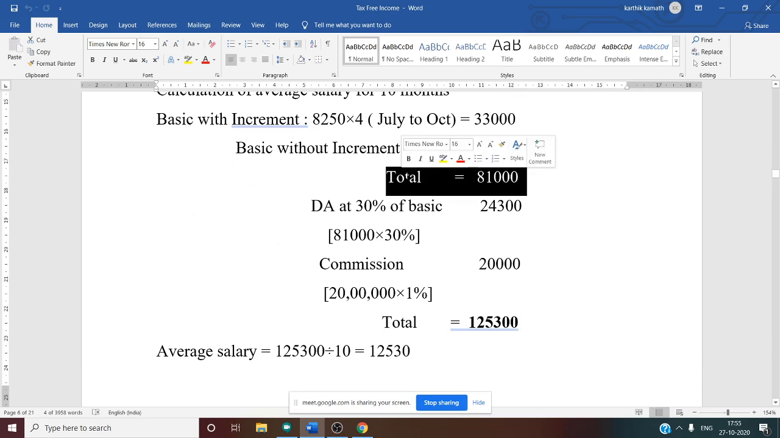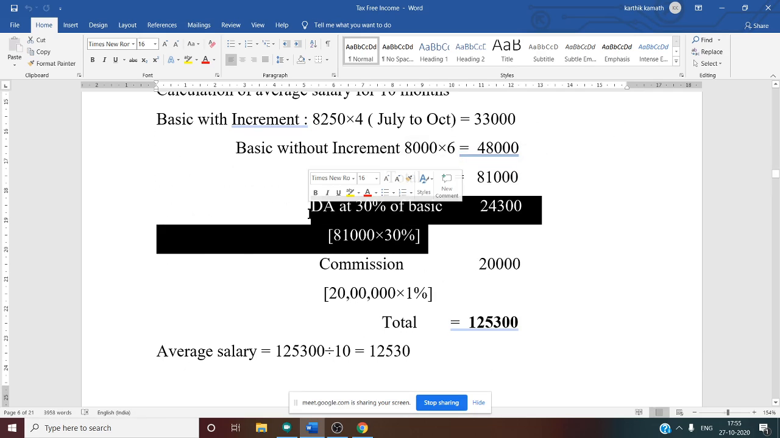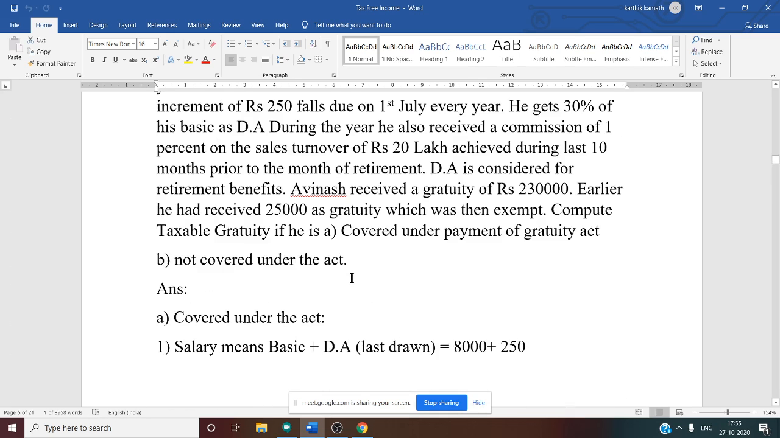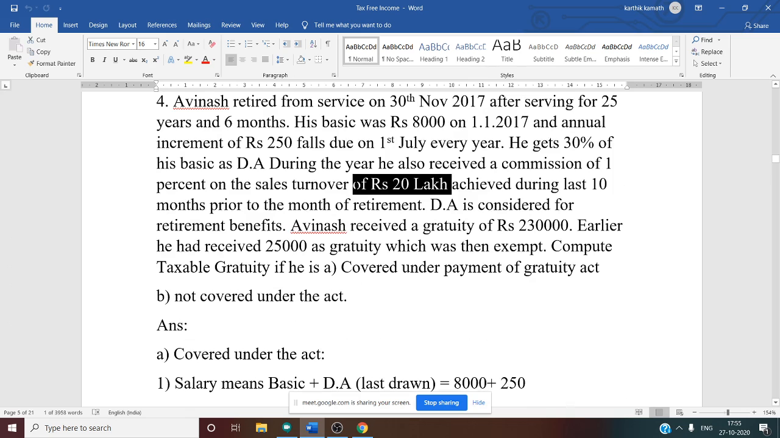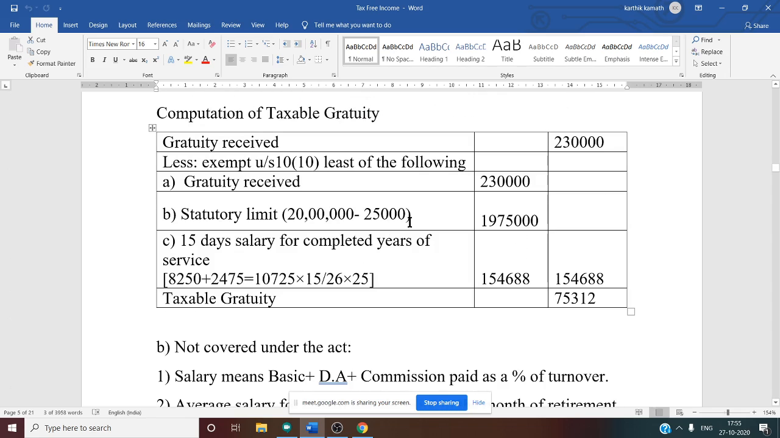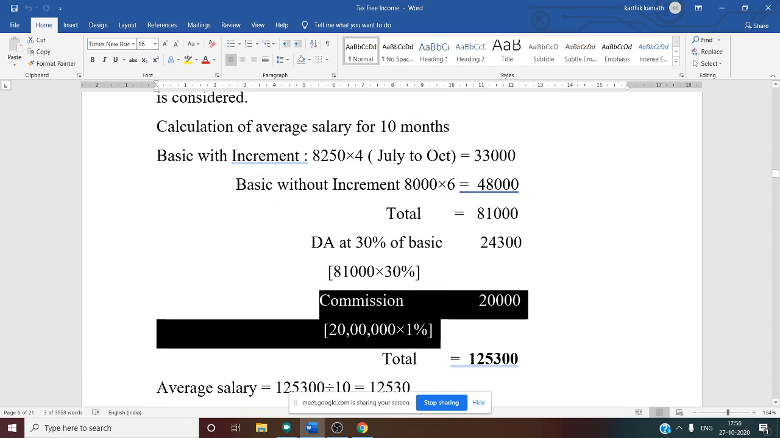Basic we know is 81,000 for 10 months. So DA you receive for every month. That is why, very simple, from 81,000 you take 30%. DA answer is 24,300. So now we have salary and DA. Now we want commission. Commission they have given in the question: on sales turnover of 20 lakh, 1% commission. So 20 lakh into 1%. So the commission amount you will get is 20,000.